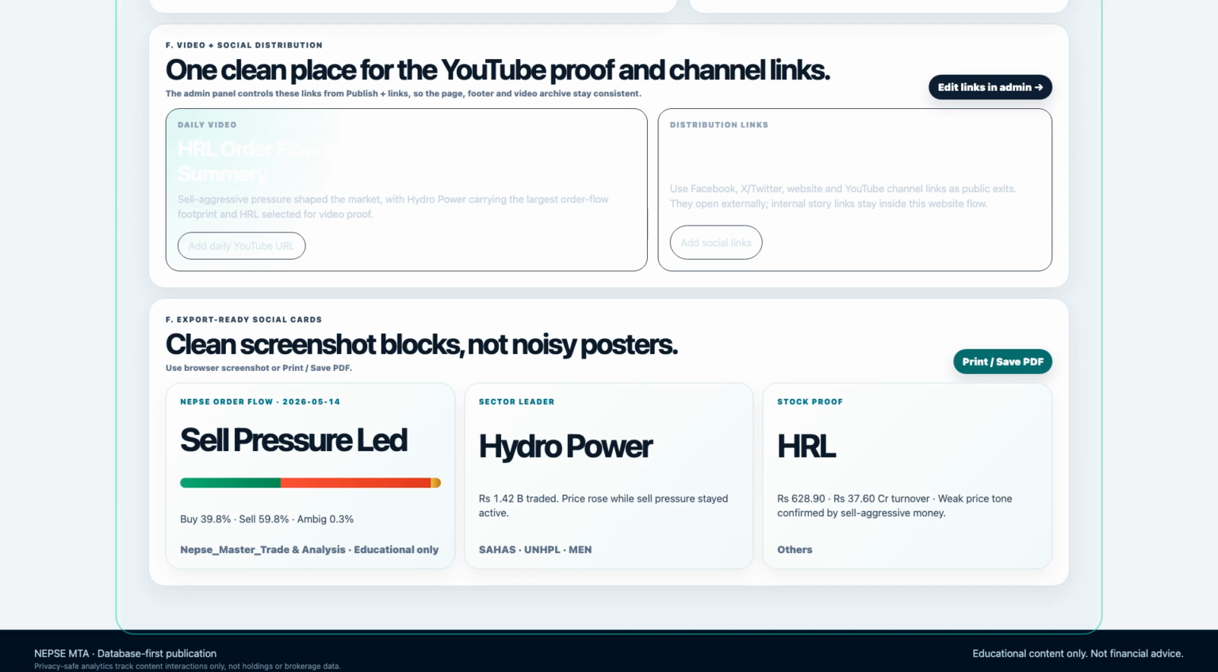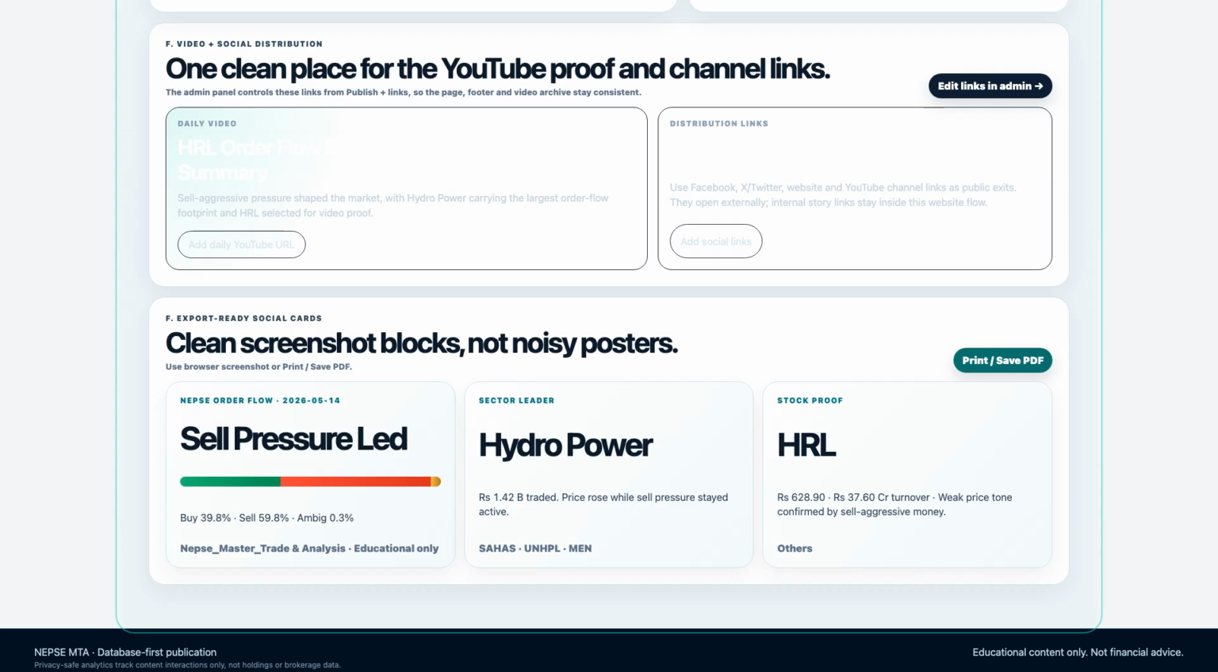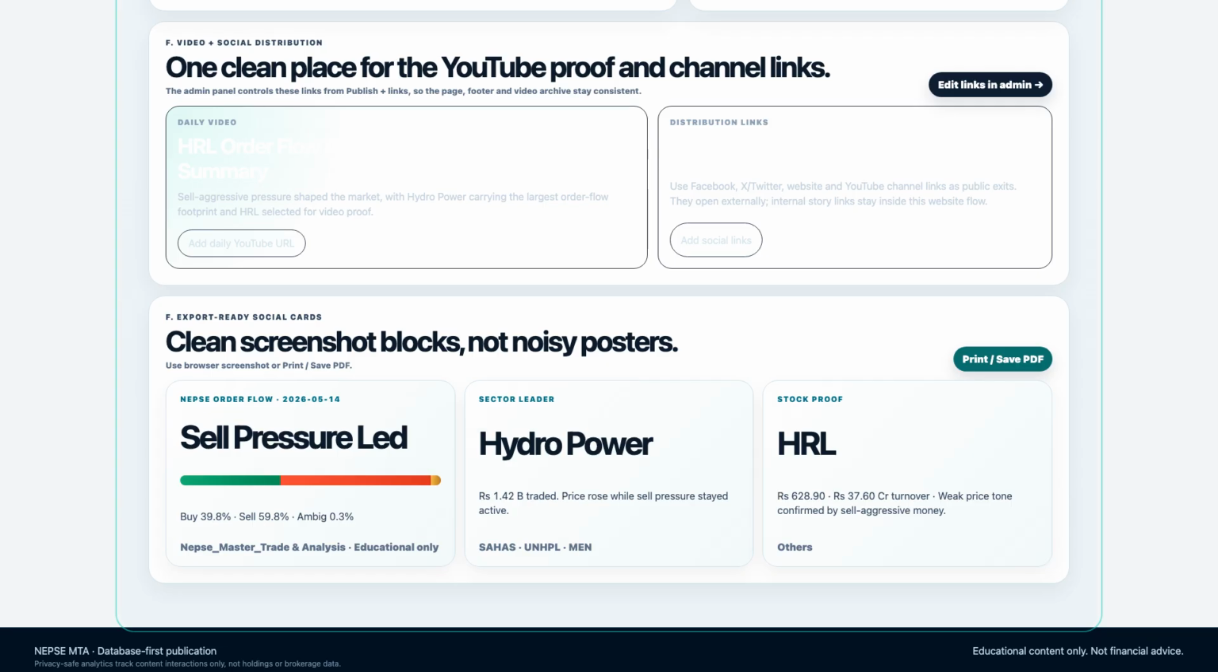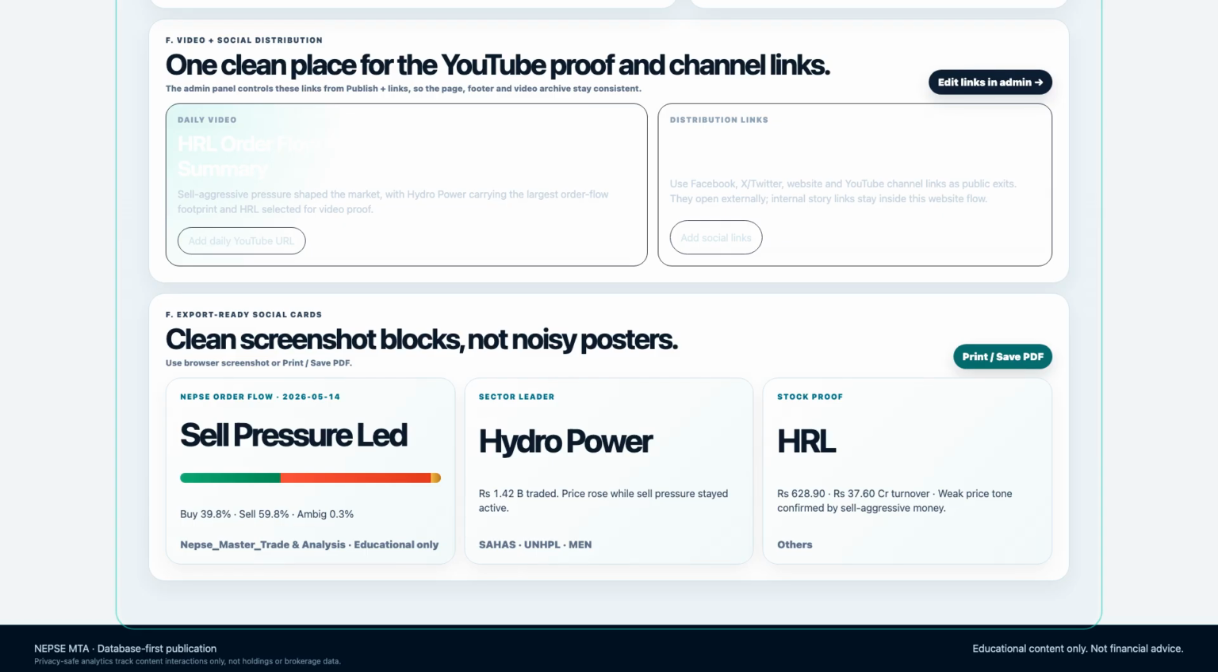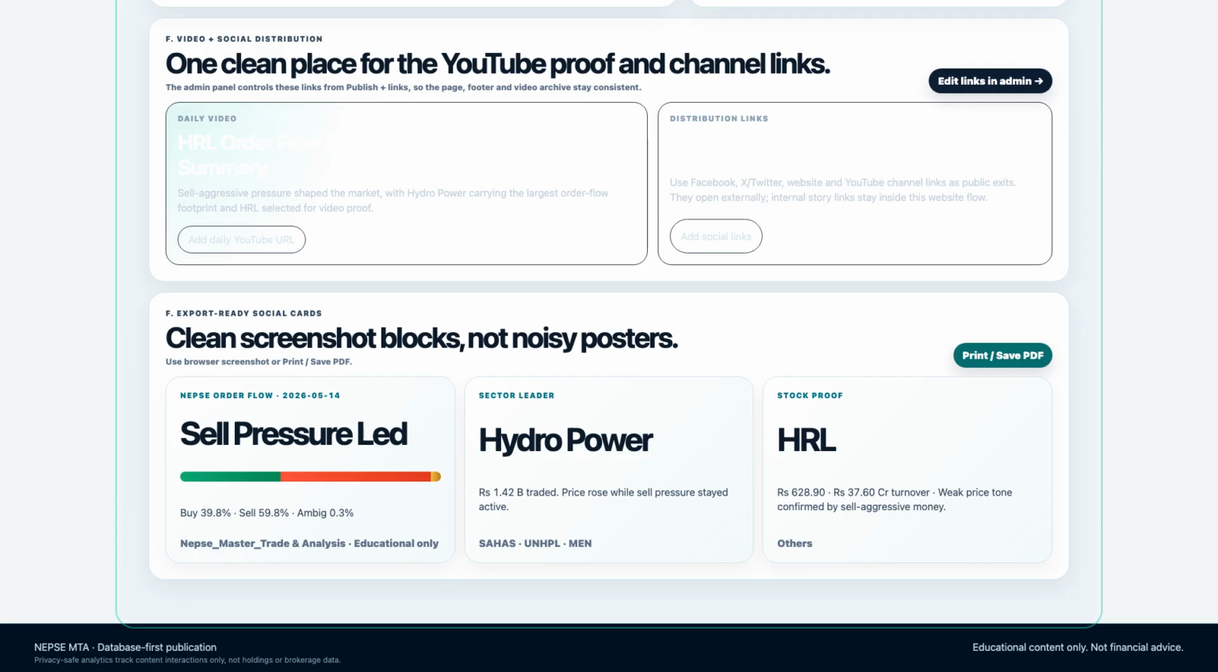1,416,872,613.2 rupees. HRL was the highest turnover and strongest sell pressure-proof stock, but the day also included confirmed upside in UNHPL, SYPNL, Sahas, and RED. Resilience patterns in MIN, JAPA, AKJCL, NGPL, and Tamer, and failed by support patterns in SAIL, NBL, RADI, HDL, and CORBL. That is the value of reading the page in sequence.